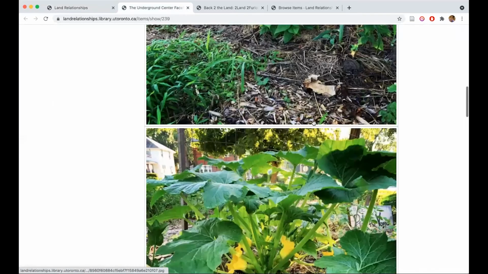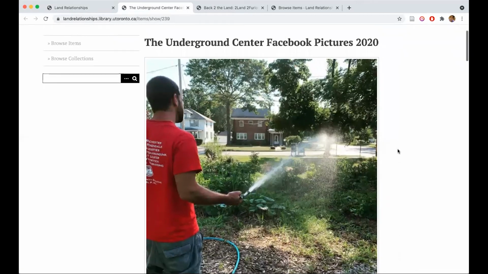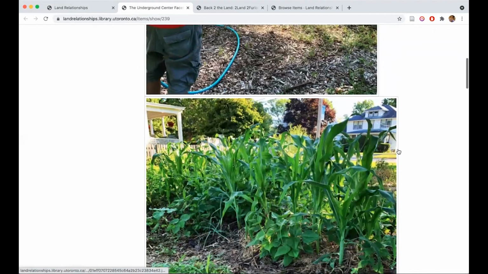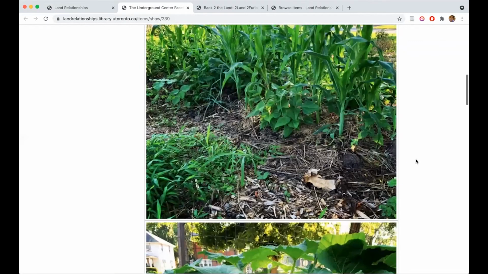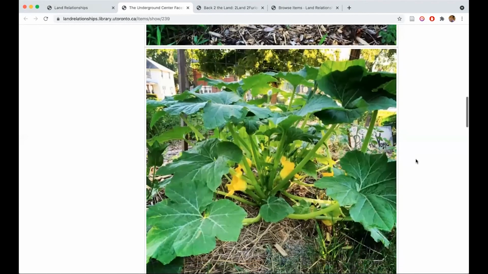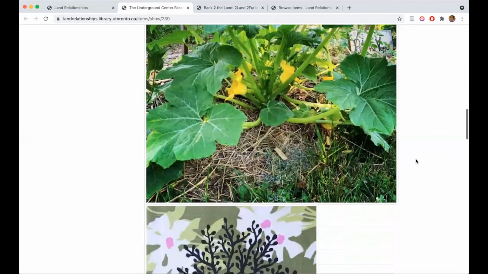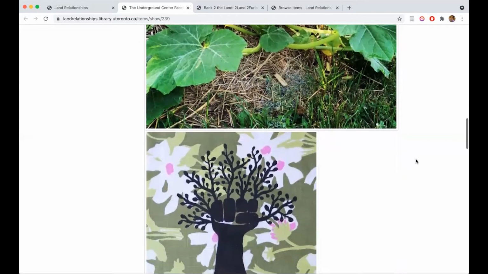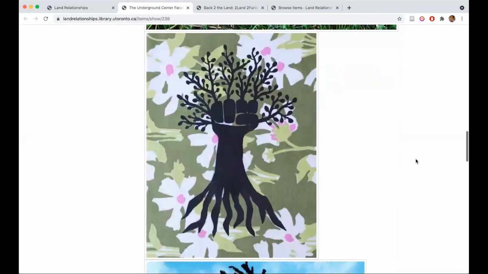So this is an example of some of the materials that are available in the archive. This is from their public page on their Facebook page, and this is an example of the public education materials available through Facebook. This might be of use to a number of different organizations in terms of communication strategies, marketing, or other ways in which they advocate for themselves and for land return initiatives here.